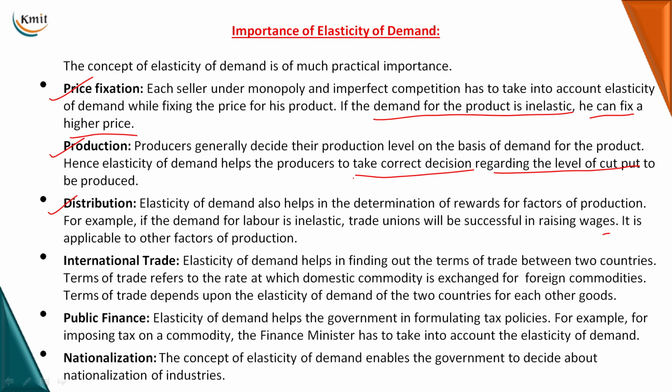A relevant point for the purpose of distribution is cited here. International trade. Elasticity of demand helps in finding out the terms of trade between two countries. Terms of trade refers to the rate at which the domestic commodity is exchanged for foreign commodities. Terms of trade depends upon the elasticity of demand of the two countries for each other's goods.